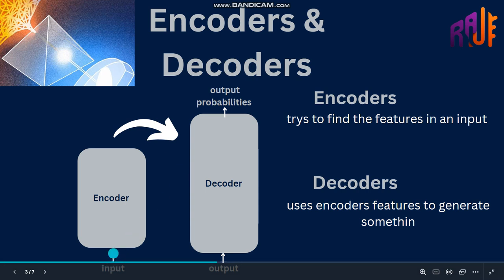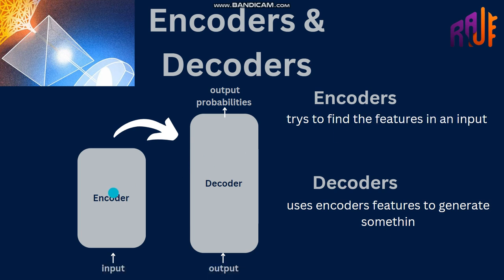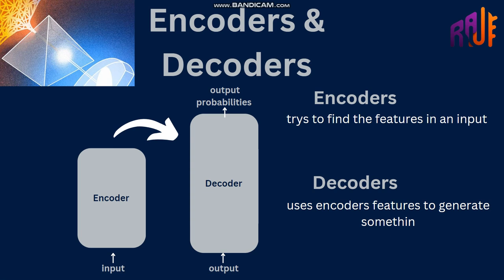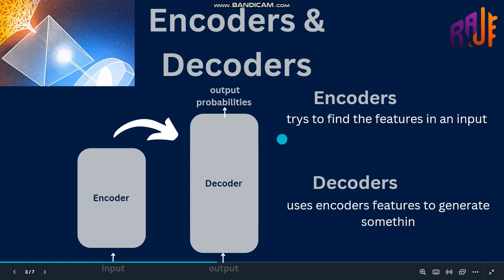Here you can see the encoder takes an input, like any sentence or word. After that, it tries to find features in that input. After finding the features, it gives an output. That output goes to the decoder. The decoder takes that input and tries to find probabilities in it. After finding the probabilities, it will generate something new from those features that the encoder gave it. So basically, this is the relationship between encoders and decoders.